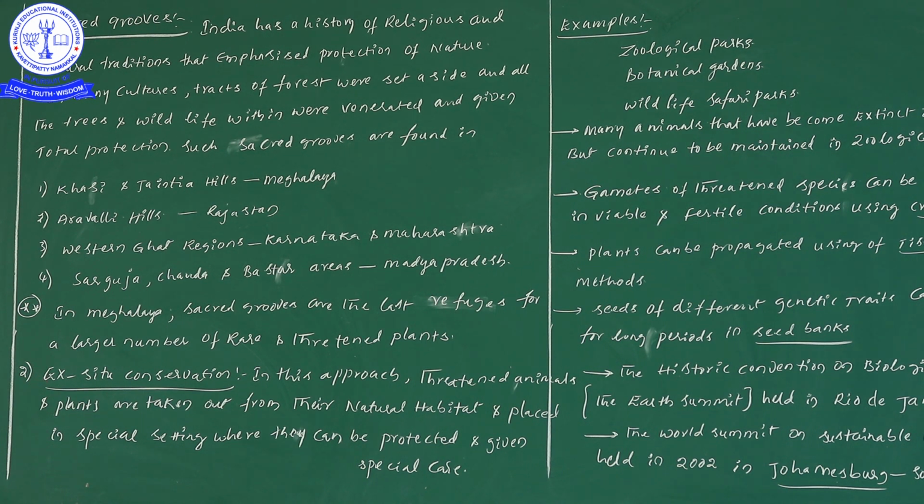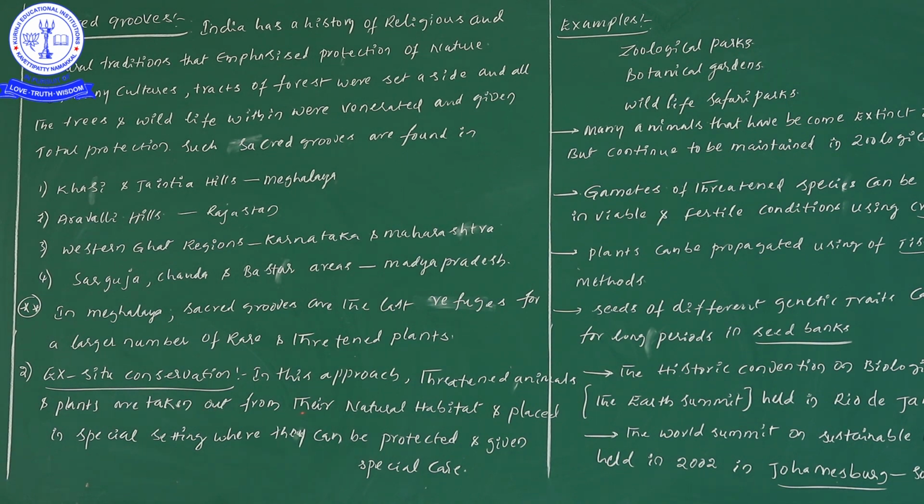In in situ conservation, for the protection of one particular tiger, we protect the entire forest. But in ex situ conservation, in this approach the threatened animals or plants are taken out of their natural habitat. In in situ conservation we protect plants and animals in their natural habitats, but here we are not protecting them in their natural habitats.